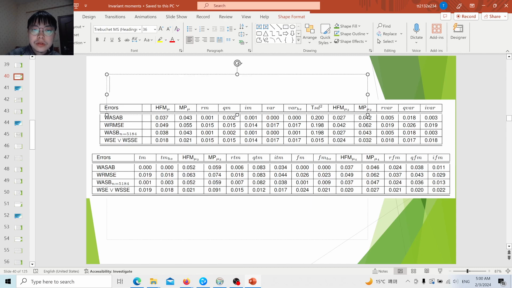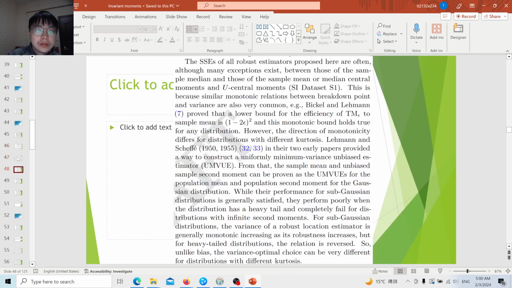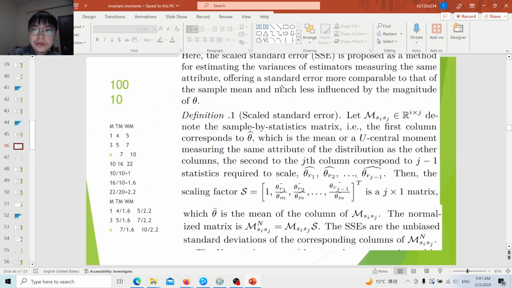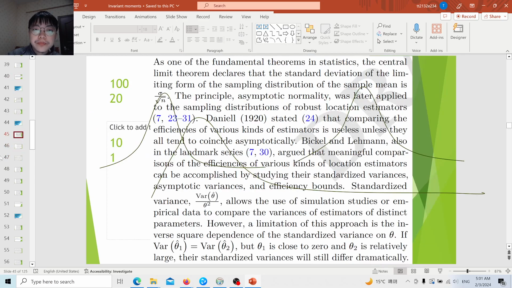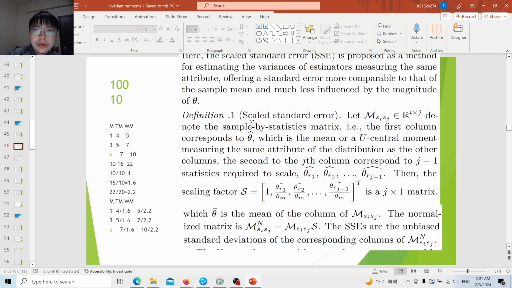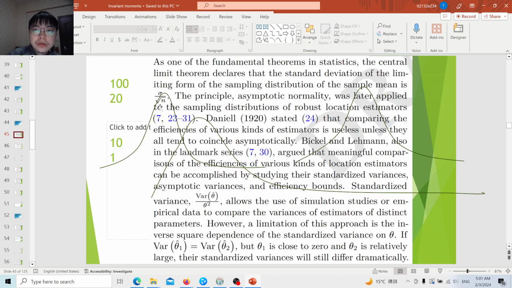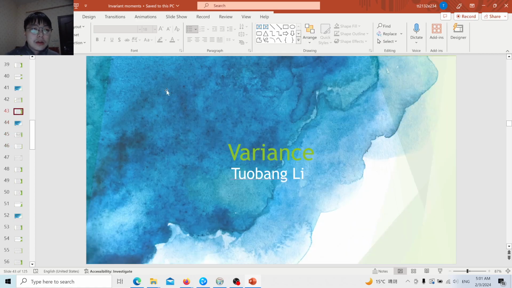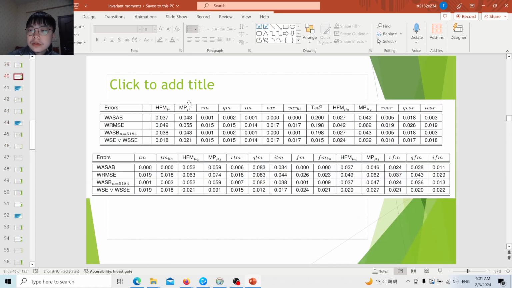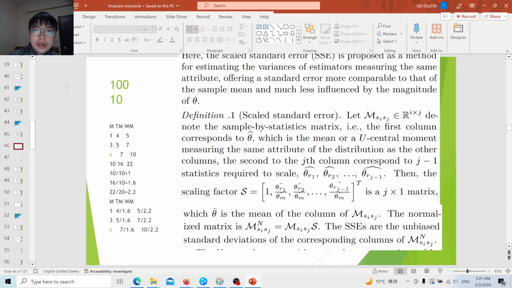In this way it will produce a result that is very close, because the sampling distribution of the sample mean is guaranteed by the central limit theorem. So we want to produce a scale standard error that is very close to the standard error of the sample mean, and indeed our guess is correct. For most estimators, for example the median, trimmed mean, and many robust estimators, although their variances are a little bit different, the difference is relatively small, and they are generally very close to the sample mean, even without using the scale standard error.